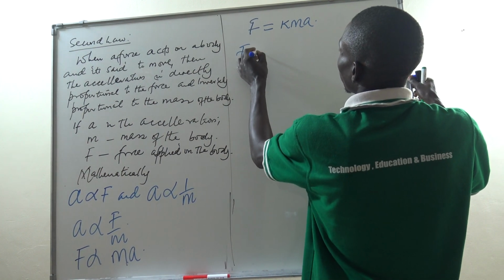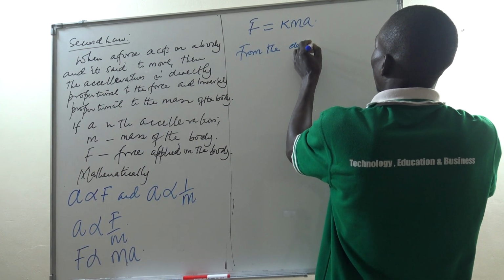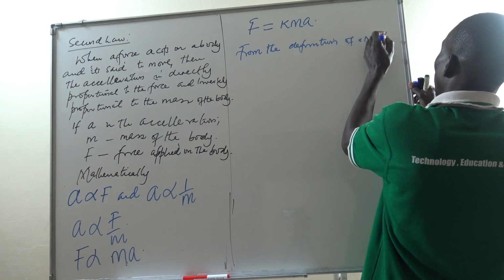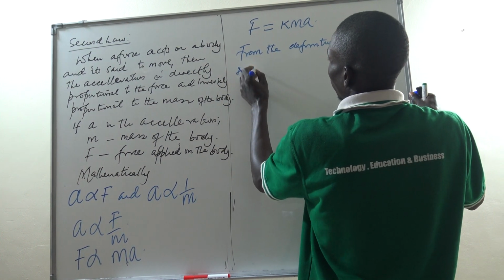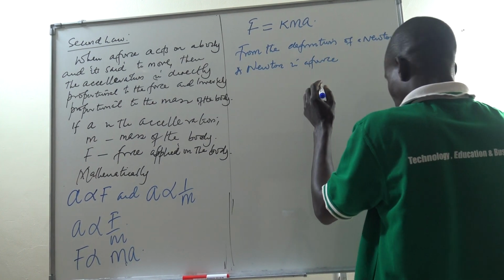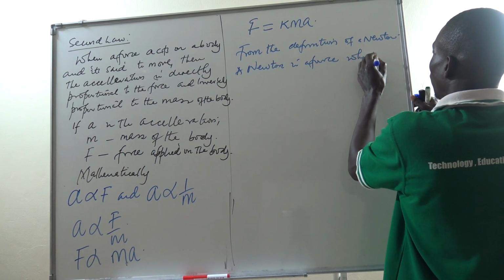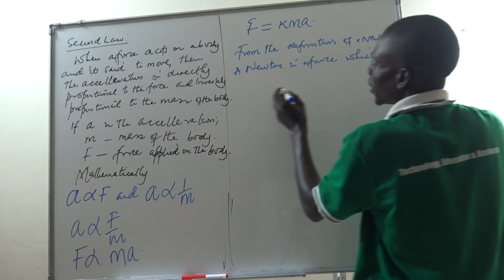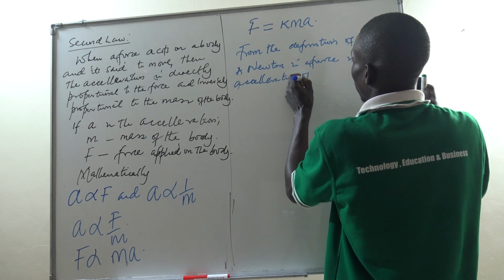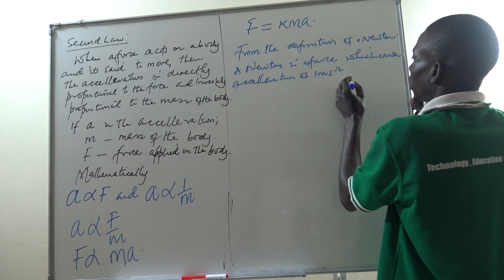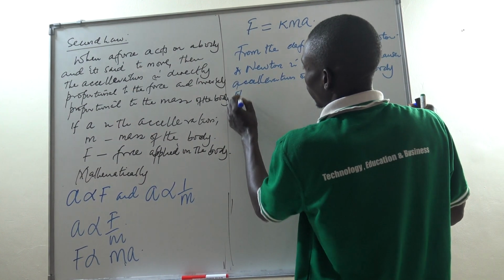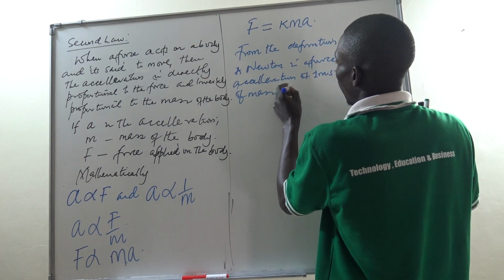And then from the definition of a Newton, we said a Newton is a force which causes an acceleration of 1 meter per second squared on a body of mass 1 kilogram.